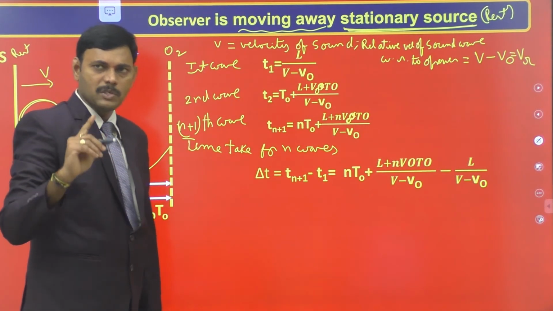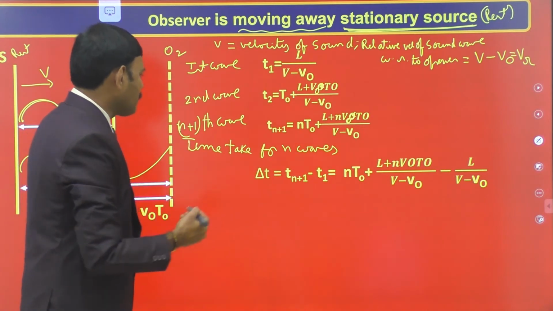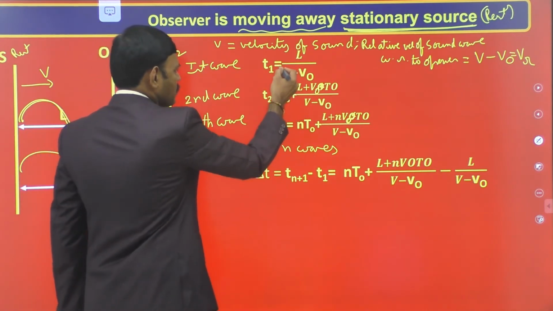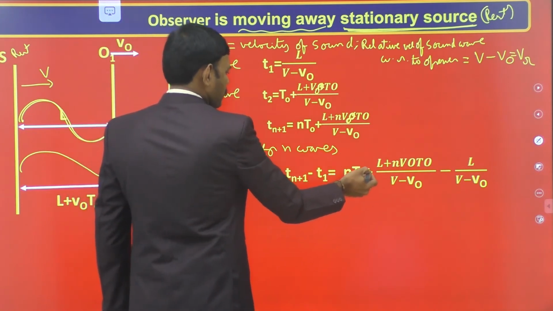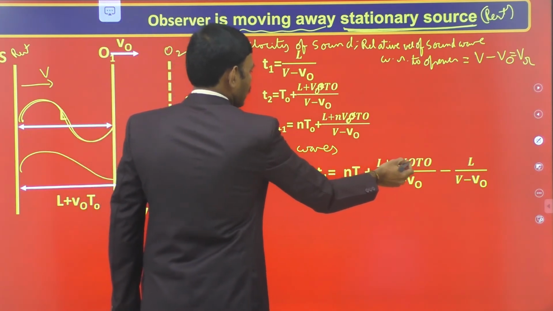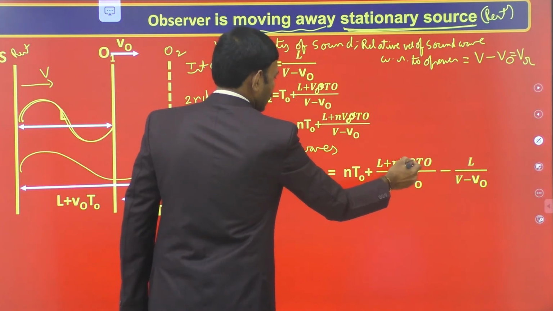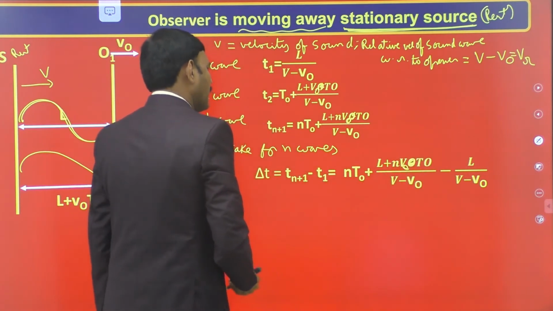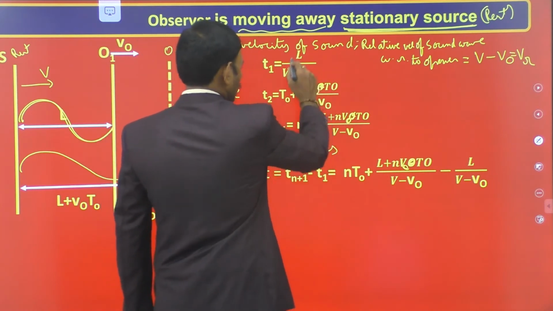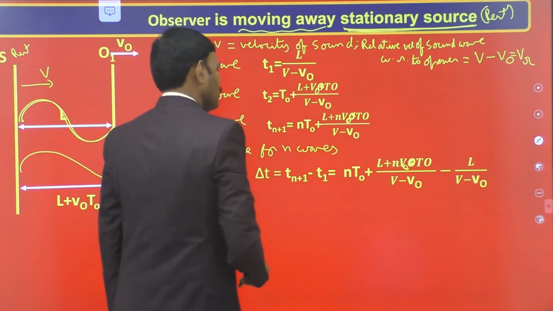So the time taken to receive n waves is Tn plus 1 minus T1, which is n T0 plus (L plus n v naught T0) by v minus v naught, minus L by v minus v naught.